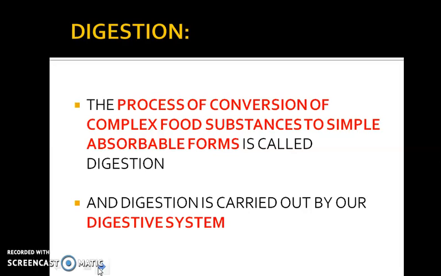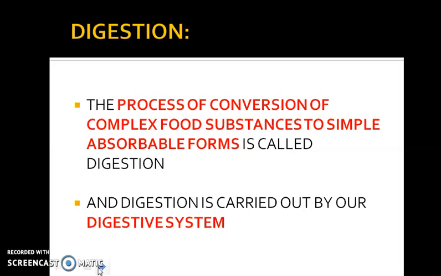So that brings us to the next important definition, and that is digestion. So we have actually entered the chapter. Okay, so let's define what is digestion. The process of conversion of complex food substances to simple absorbable form is called digestion, and digestion is carried out by our digestive system.